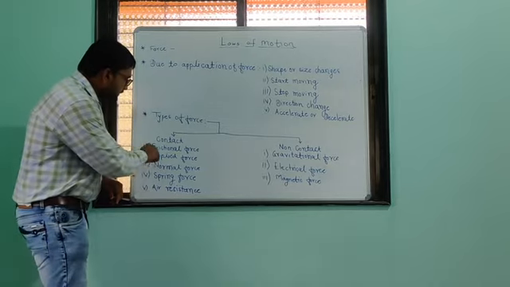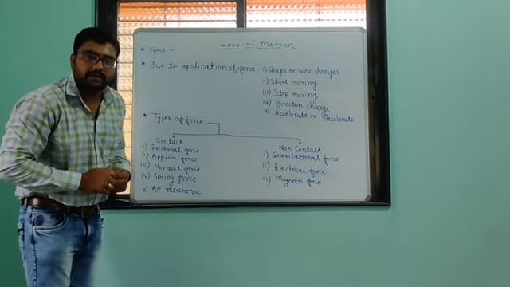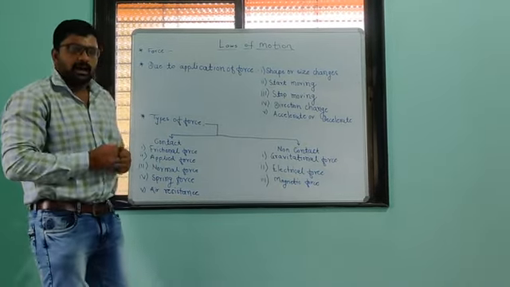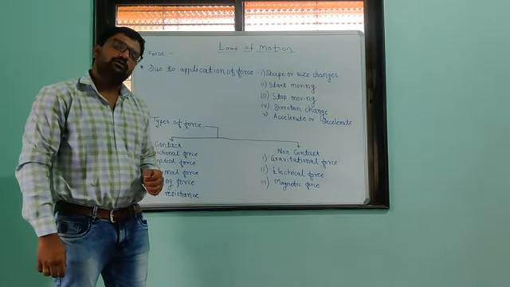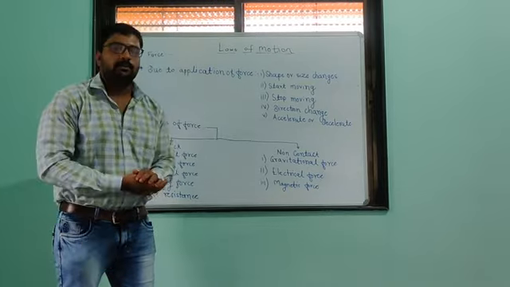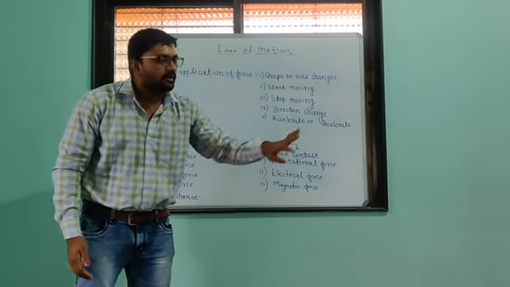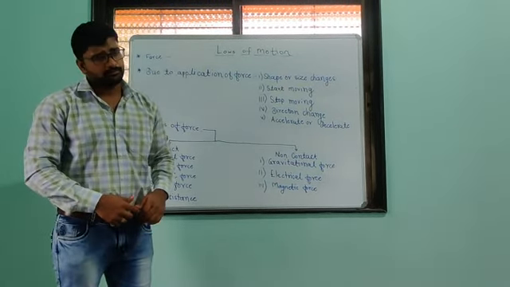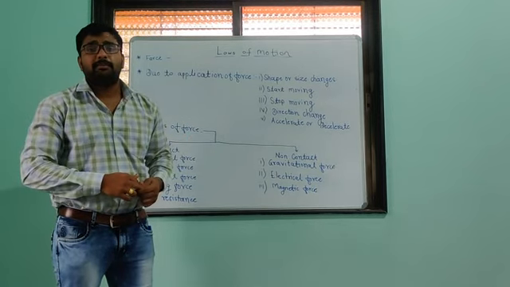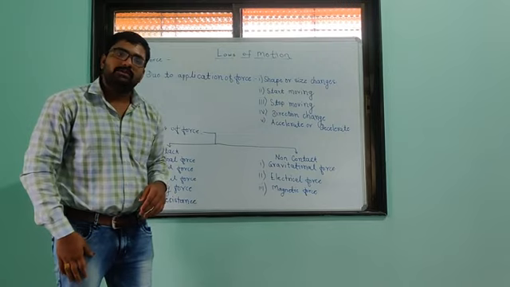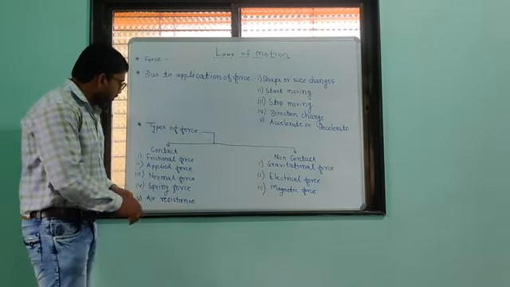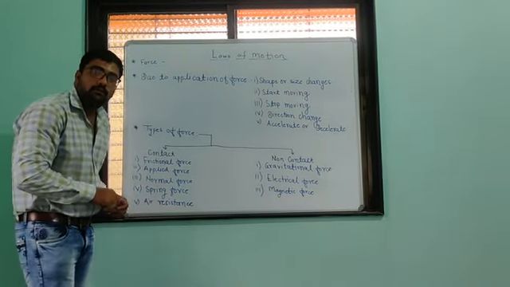First is frictional force that we have to see. Suppose I throw a ball on the surface of the ground. What happens? After some time that ball will stop after covering some distance. So why does this happen? Why does it not go away and away from us? Because, you will say, we know it is due to the frictional force.